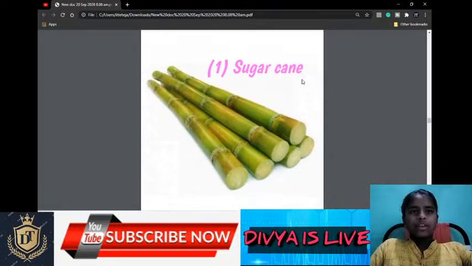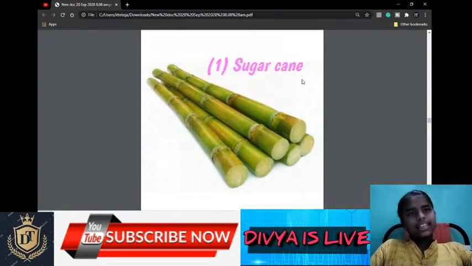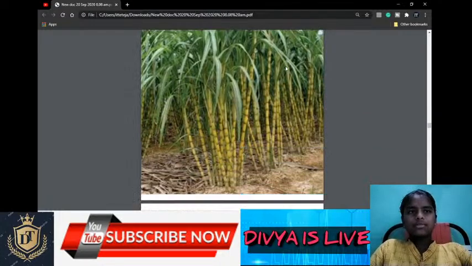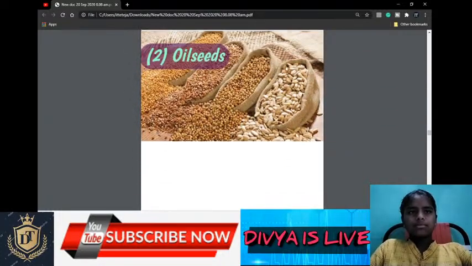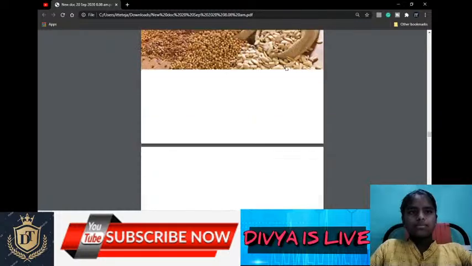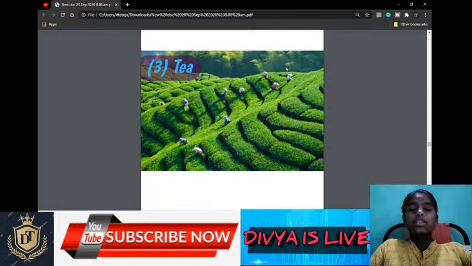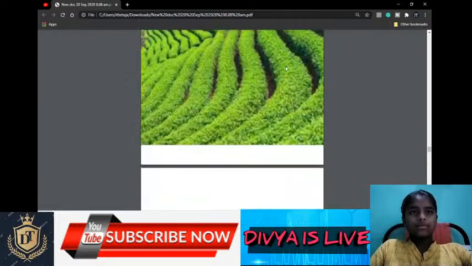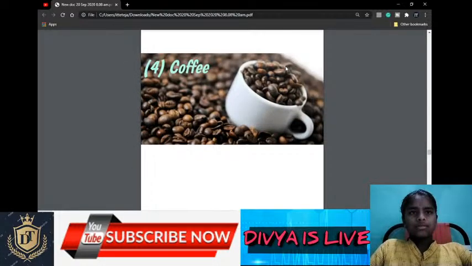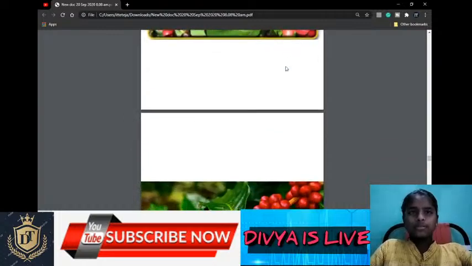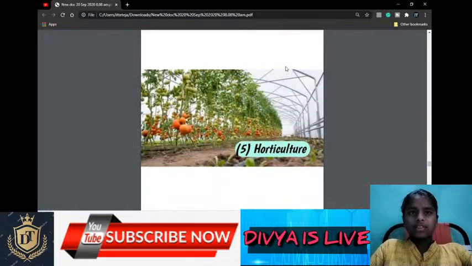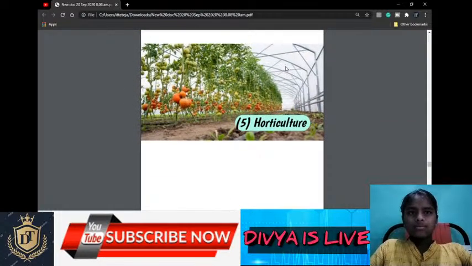and the food crops other than grains. First one is sugarcane, second one is oil seeds, third one is tea, fourth one is coffee, and fifth one is horticulture.